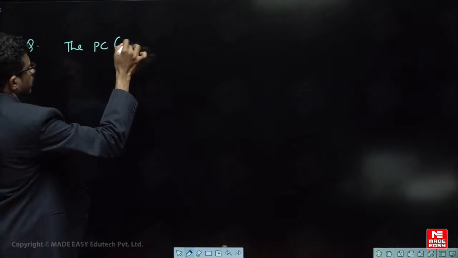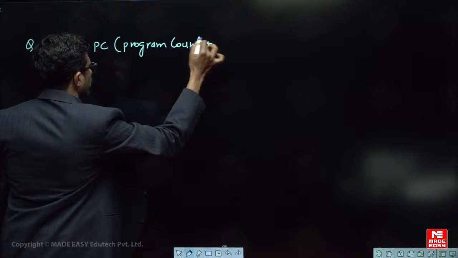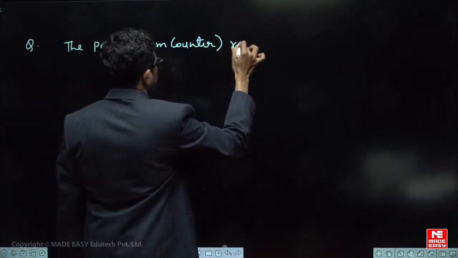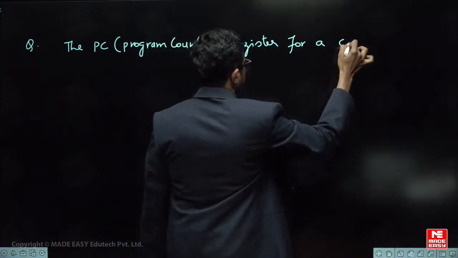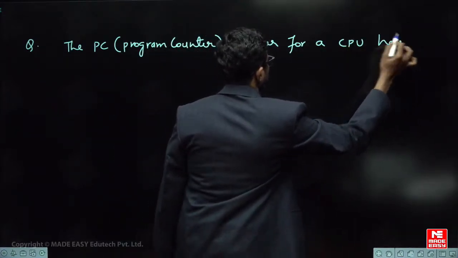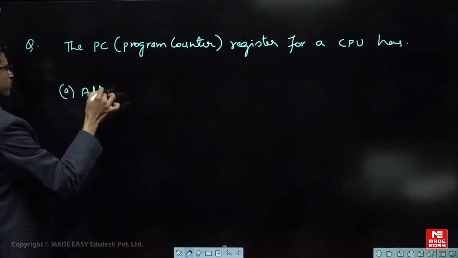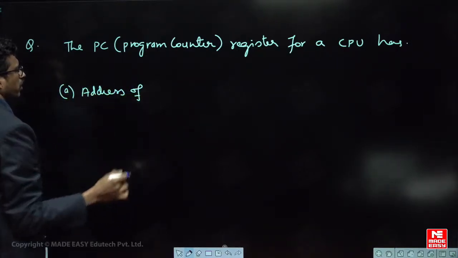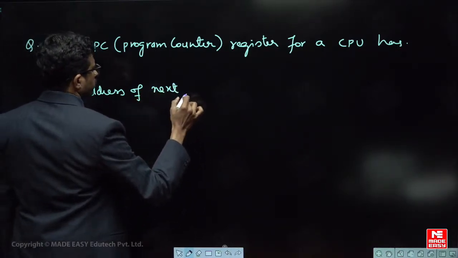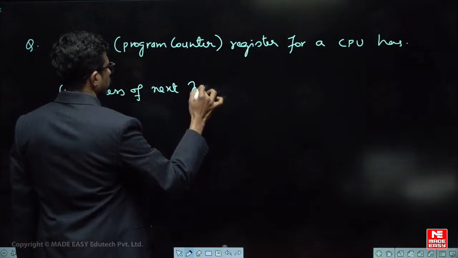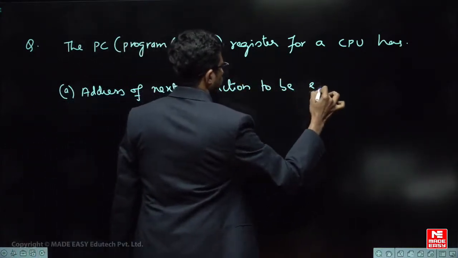The PC, program counter register for a CPU has address of next instruction to be executed.